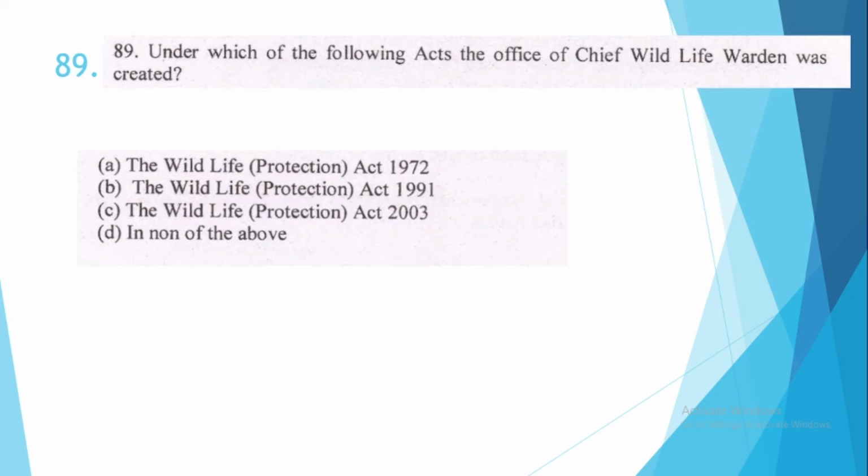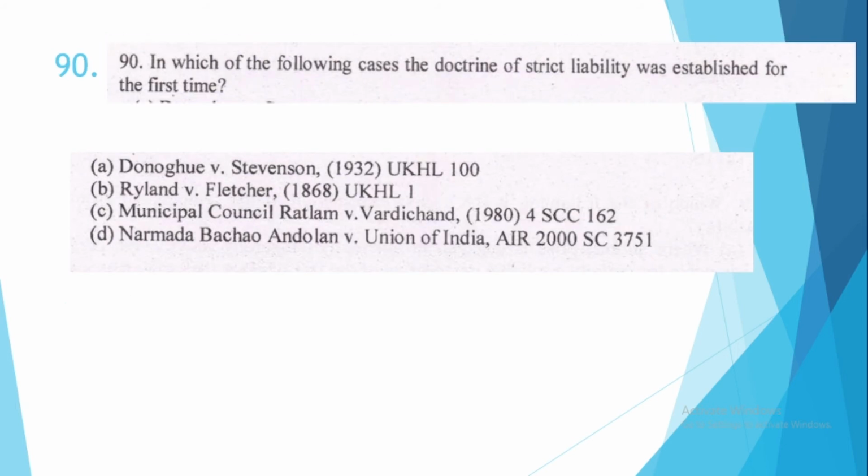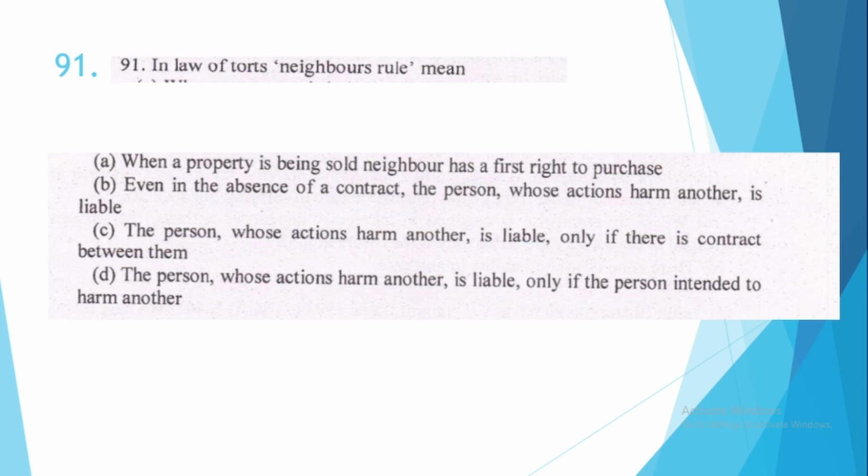89. Under which of the following acts the office of Chief Wildlife Warden was created? This is option number A, the Wildlife Protection Act 1972. 90. In which of the following cases the doctrine of strict liability was established for the first time? This is option number B, Rylands versus Fletcher. 91. In law of torts, neighbour's rule means, option number B: even in the absence of a contract, the person whose actions harm another is liable.